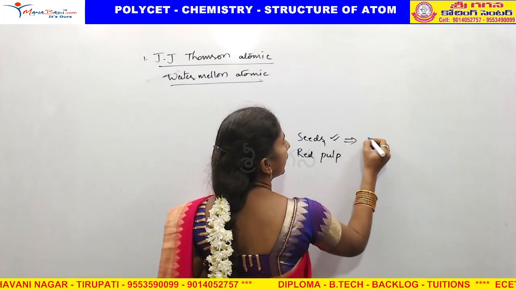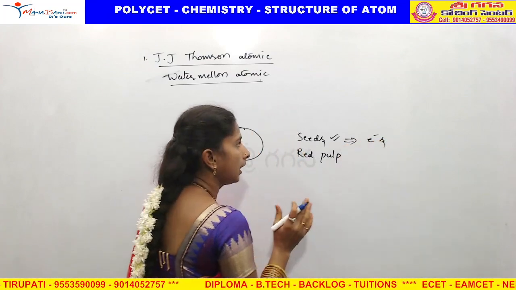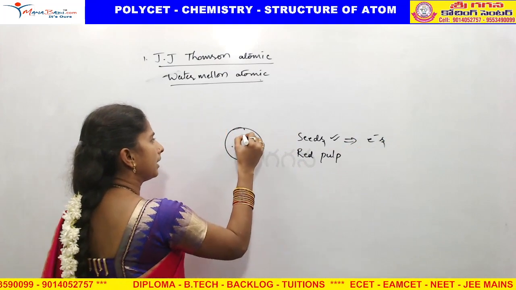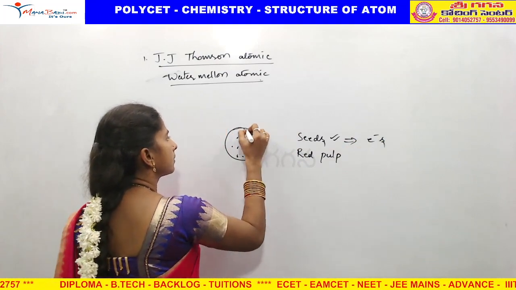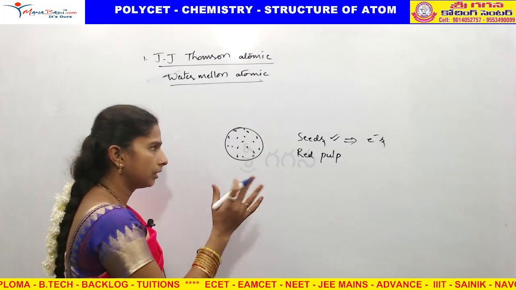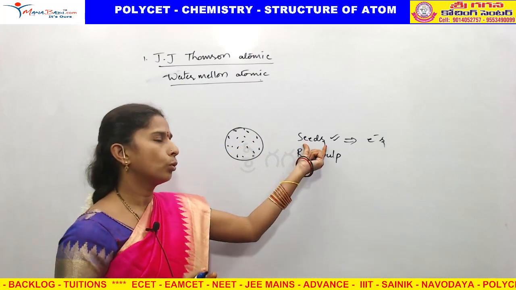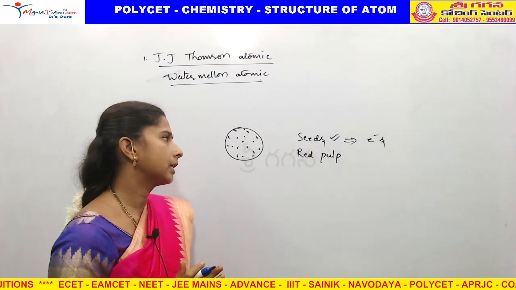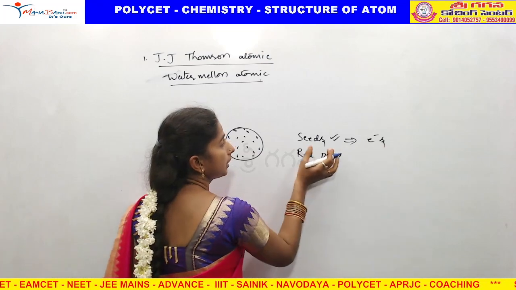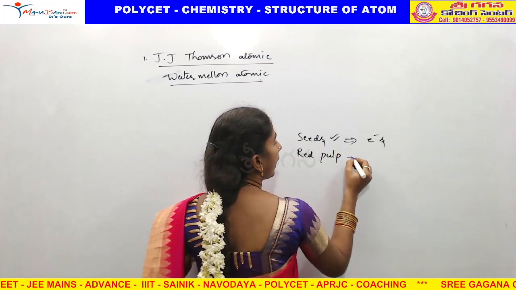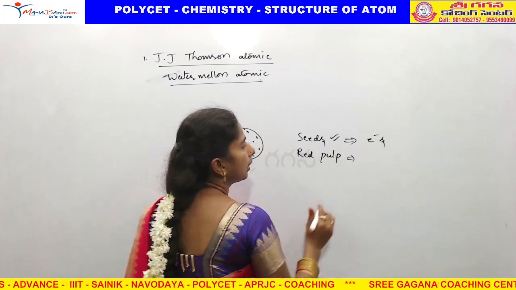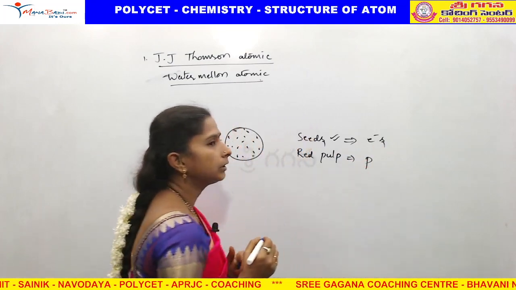Seeds he compared with electrons, meaning in an atom electrons are arranged without order. Wherever they want, they can take place. So electrons are arranged like the seeds of a watermelon, and the red color pulp he compared with the protons.